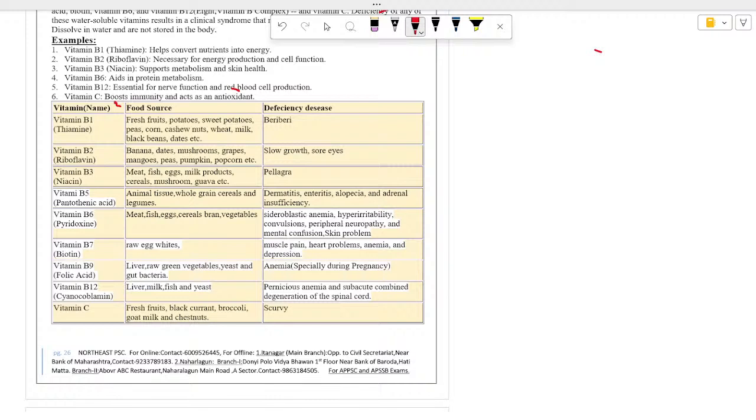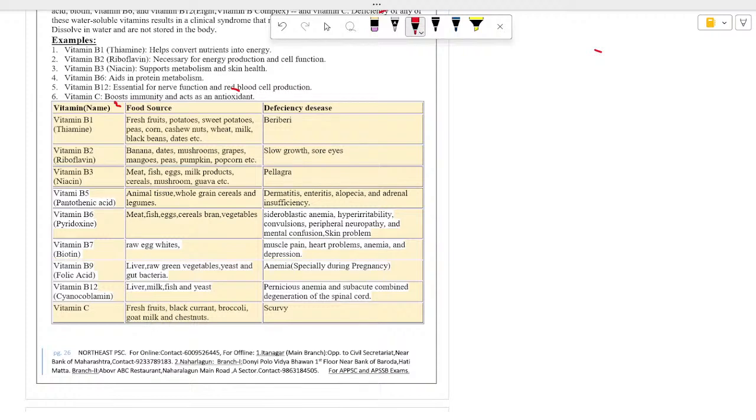And vitamin B7 is known as biotin. It is obtained from raw egg whites. Deficiency causes muscle pain, heart pain, anemia, depression. And vitamin B9, folic acid, its sources of food are liver, raw green vegetables, yeast, gut bacteria, and its deficiency causes anemia, especially during pregnancy. We know what is anemia.